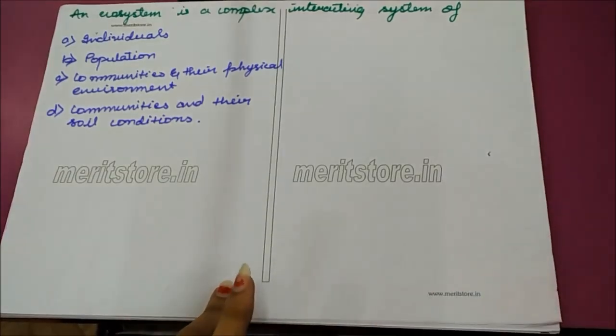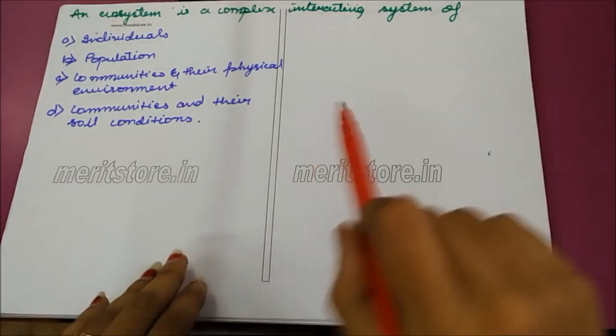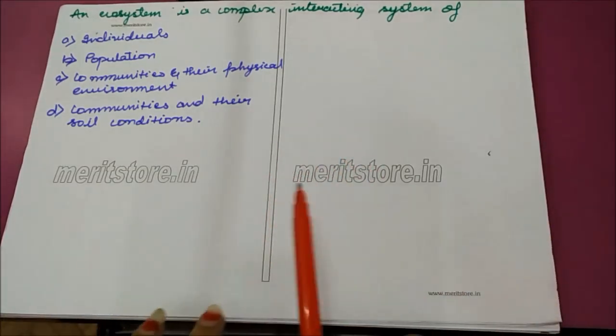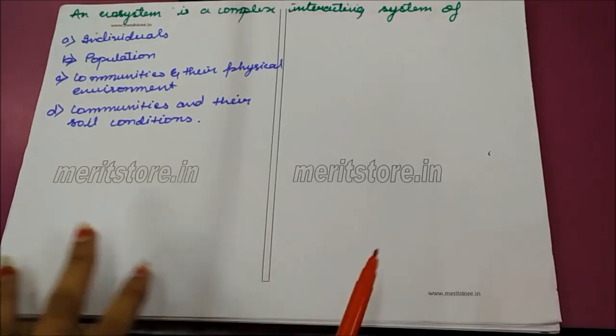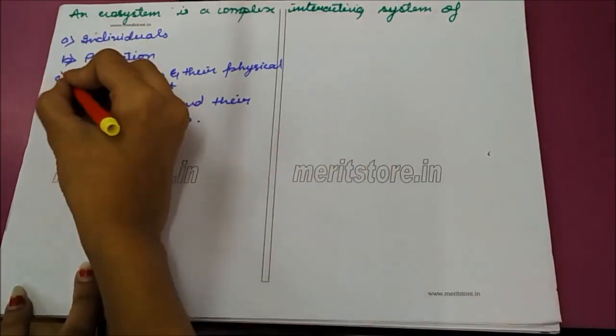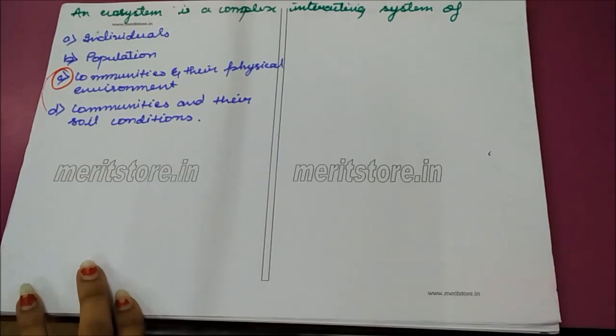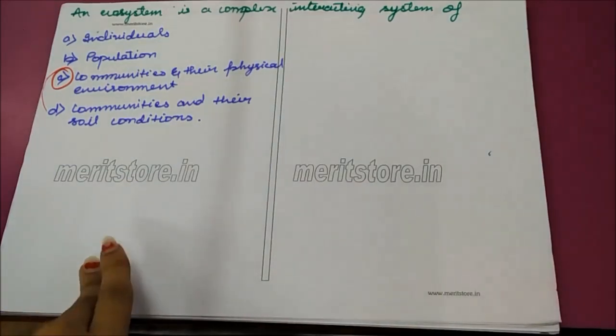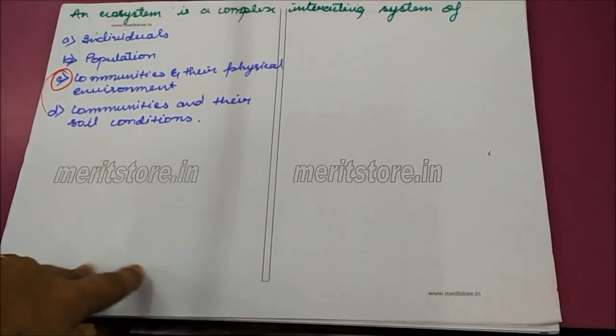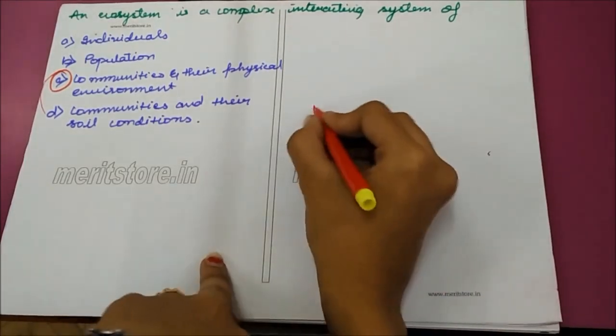An ecosystem is a complex interacting system of: individuals, population, communities and their physical environment, communities and their soil conditions. The correct option is C, communities and their physical environment, because ecosystem is a structural and functional unit of biosphere